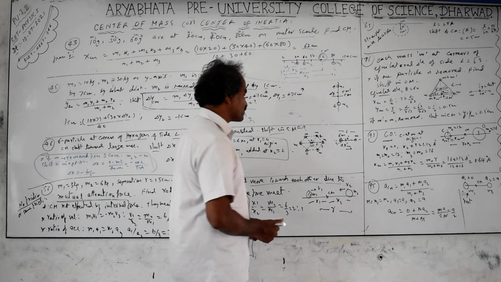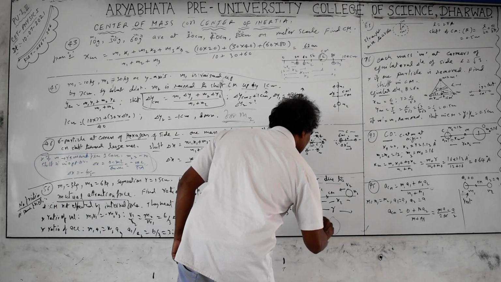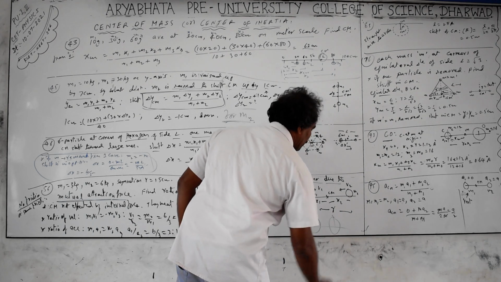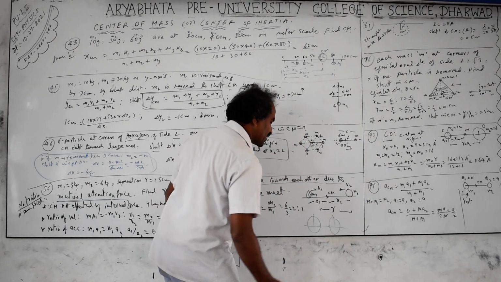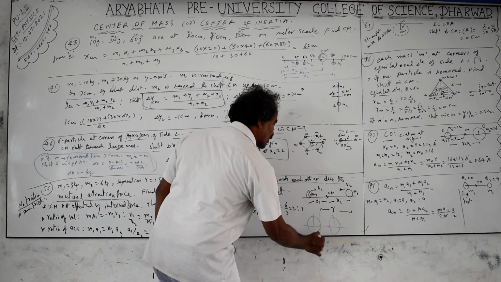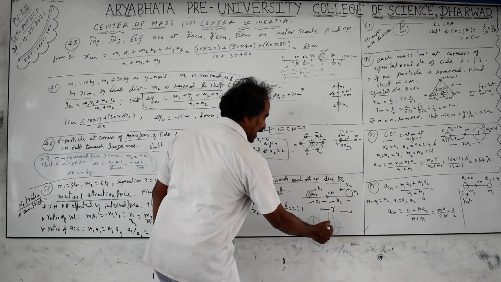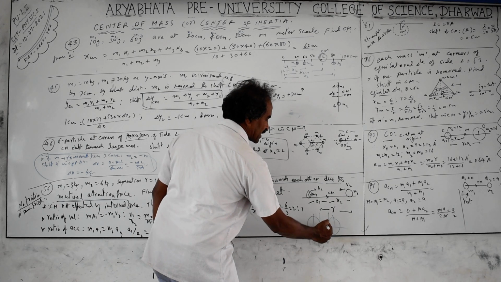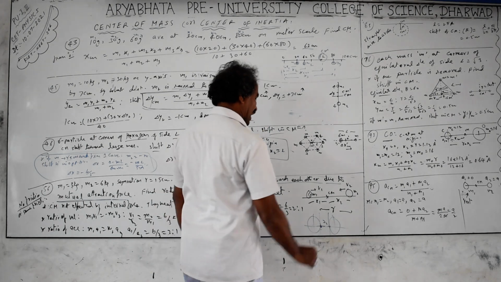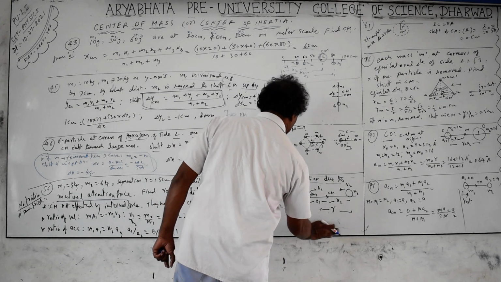If they are not particles but bigger objects, they try to meet at the center, but they cannot meet because the size is bigger; the surfaces will meet. In such cases, you locate m1 not at the center but on the surface, and m2 on its surface. The first surface you take as the origin, and the second surface distance you take as x2. The meeting calculation is done with the surfaces only.